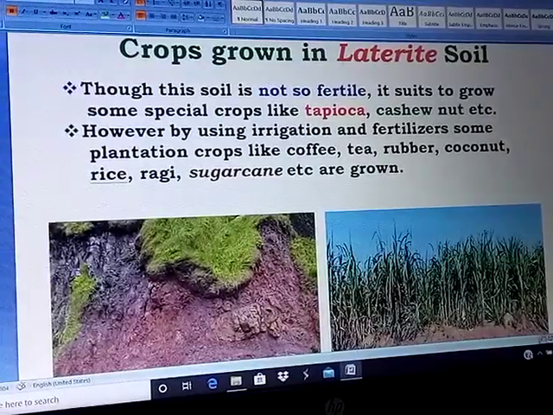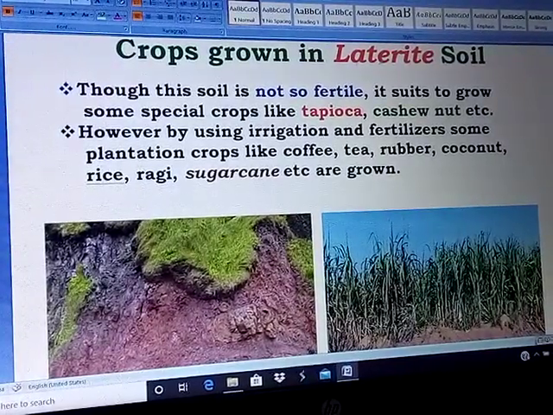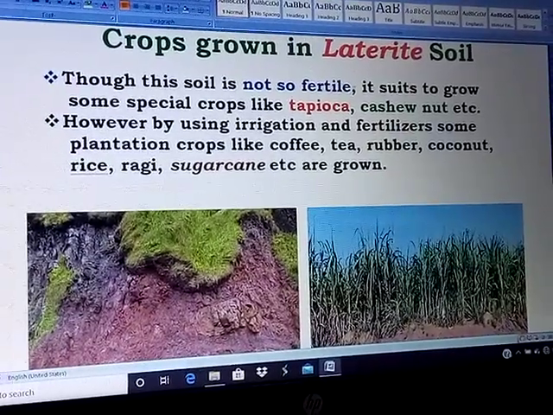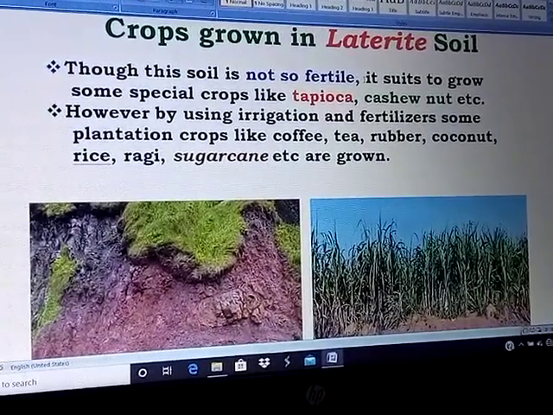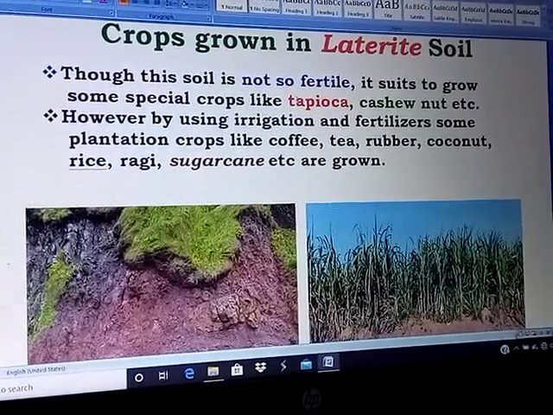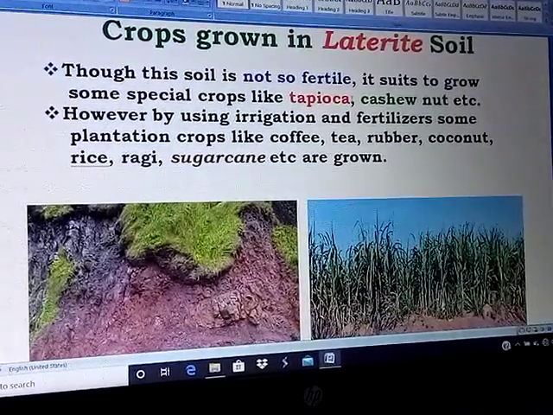Crops that are grown in laterite soil. Though this soil is not so fertile, it suits some special crops like tapioca, which normally grows in the south, and cashew nut.